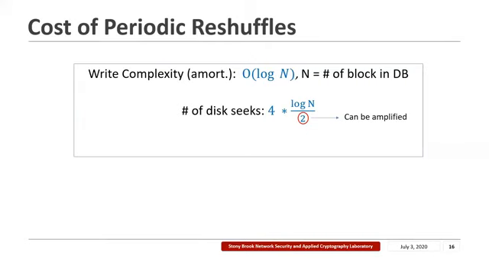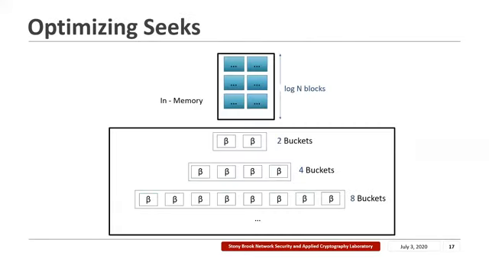We refer to the paper for more details on how we come up with this expression. And we make an important observation here. The denominator in the expression for the number of disk seeks depends on the size of the write queue. And this can be amplified to reduce the number of disk seeks in SqORAM. So let's say we start with a write queue that has a capacity of log n blocks. Also, instead of the top level now having a capacity of only 2 blocks, it has a capacity of 2 buckets, where each of these buckets can hold up to beta blocks.